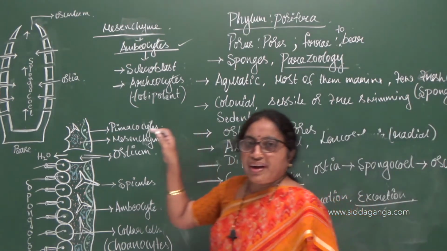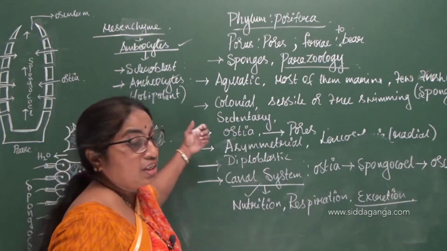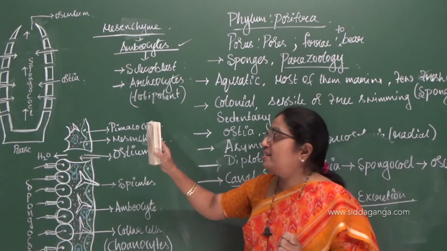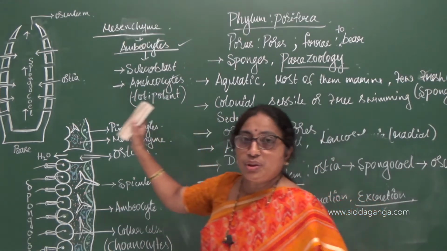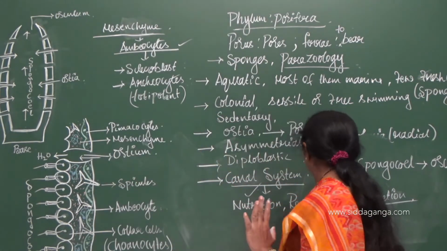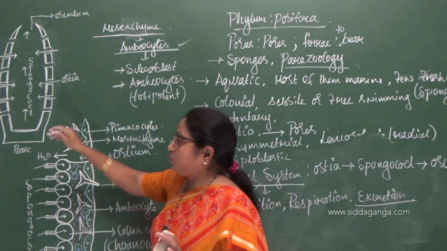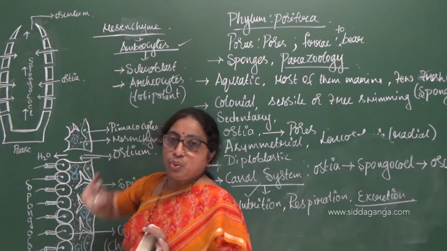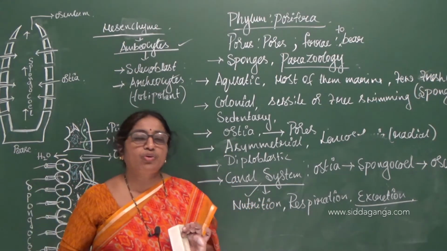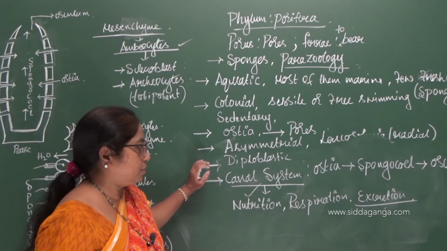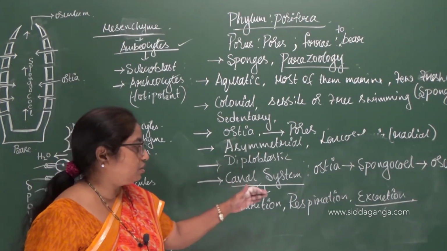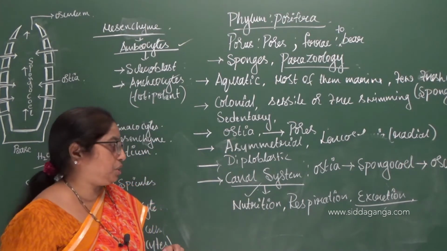So, nutrient particles are entering through the ostia into the spongocoel, or into the cavity of the sponge body, and secondly, the respiration, that is, oxygen is also coming along with the water. Oxygen is absorbed by the cells, and the excretion, all the waste that is dumped into the spongocoel, is carried by the water currents to the outside with the help of the osculum. Through the osculum, the waste substances are thrown out of the body along with the water current. So, the canal system is serving three important purposes: one is the nutrition, the respiration, and the excretion.